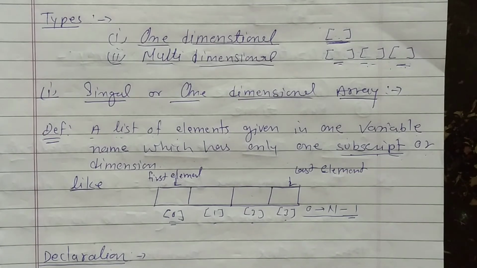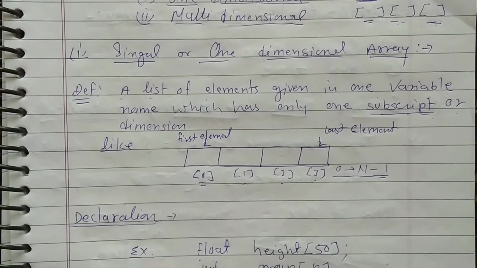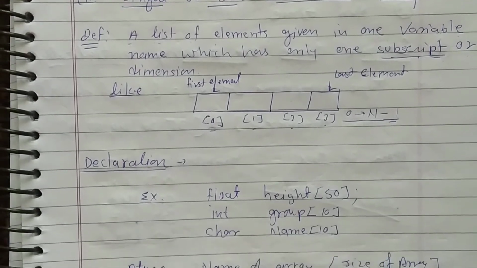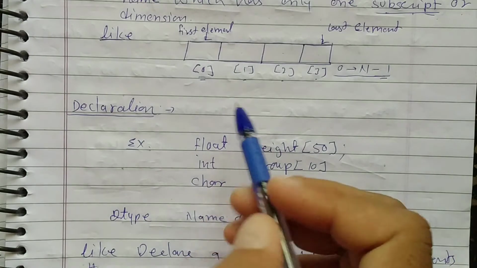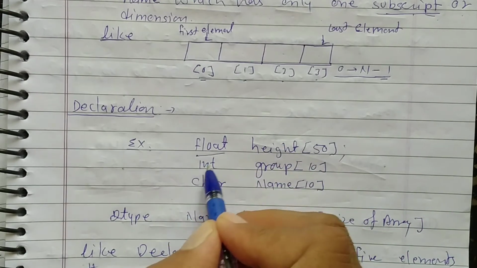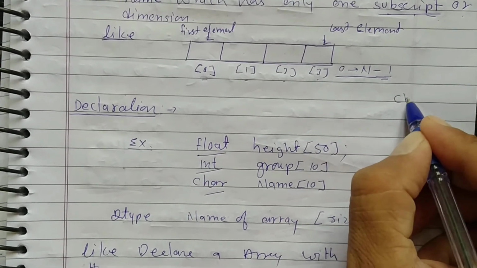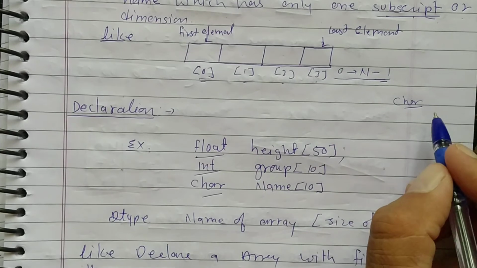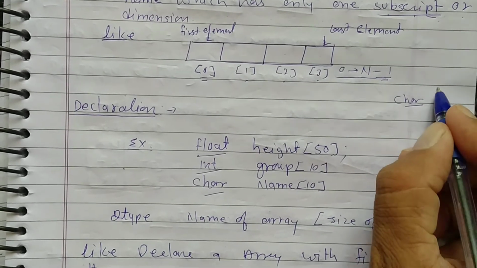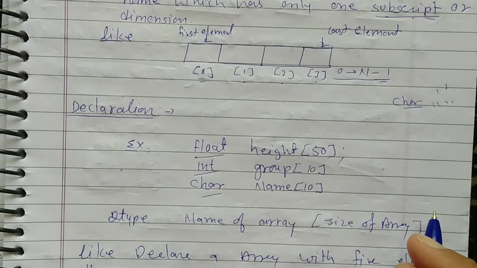Now students, how to declare a one dimensional array? The declaration of a 1D array is based on different data types. Data types you already studied. Character, which has alphabets, that we can define in single quotation or double quotation.